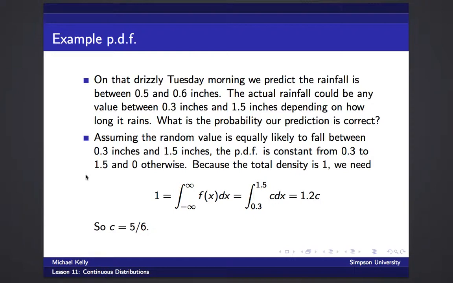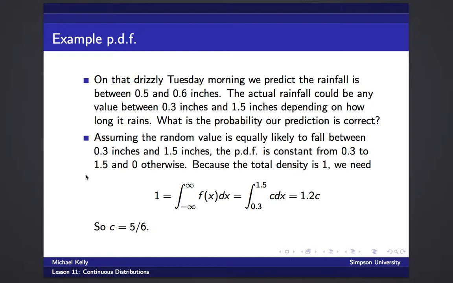And we drop off the other parts of the real line because f is just 0 there. And that gives us 1.2 times that constant. And dividing over, we solve for the constant. We find that the constant is 5/6.